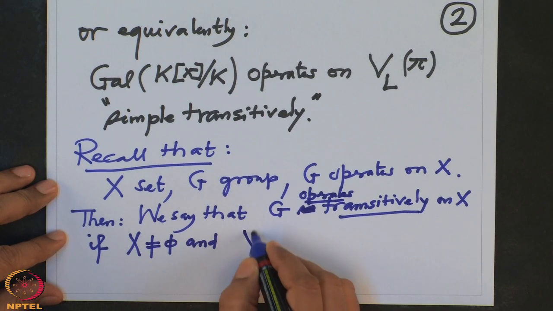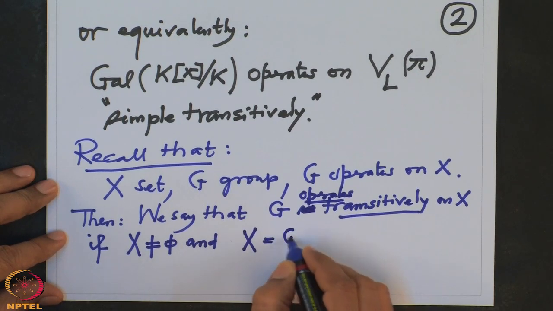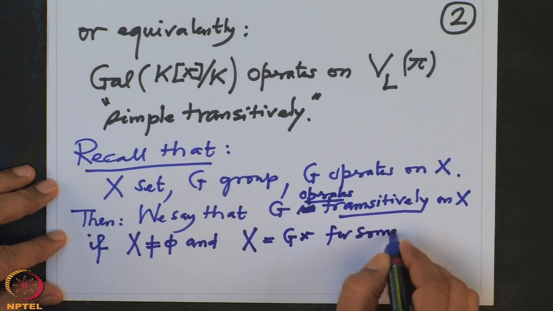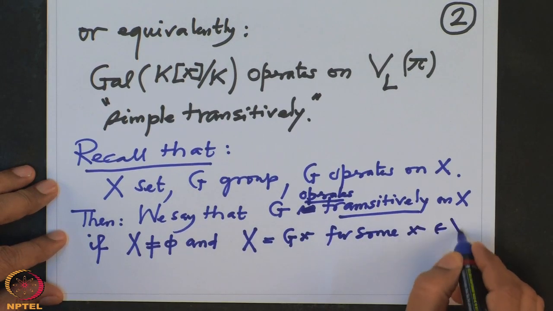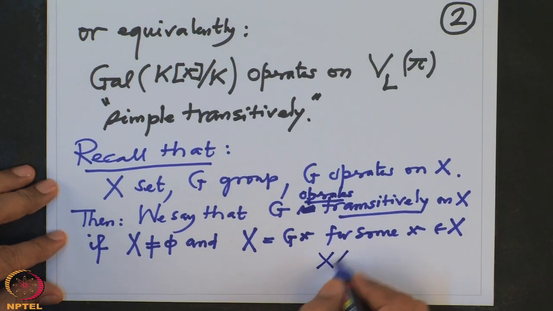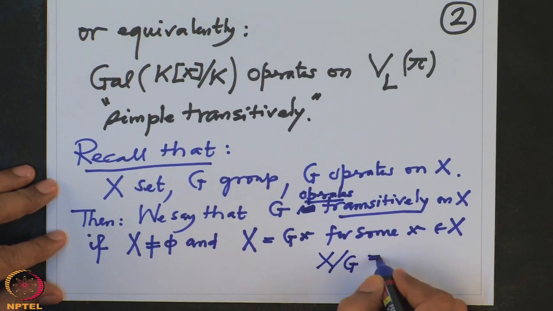That means the whole X is the orbit of some element x. Once it is the orbit of one element, then it will be the orbit of every element. In other words, the quotient space X mod G will be a singleton.